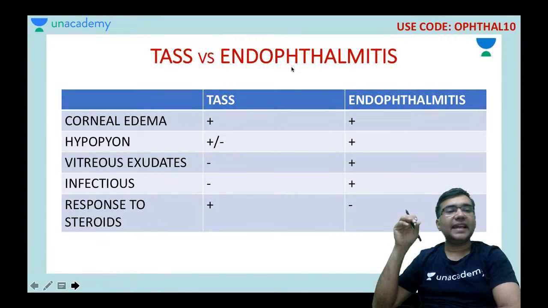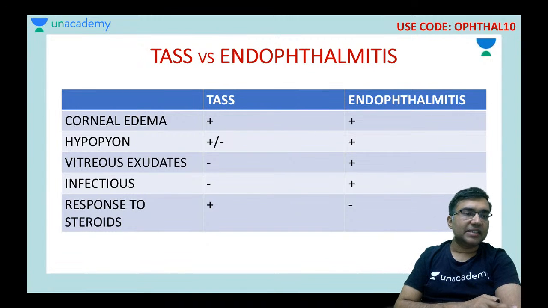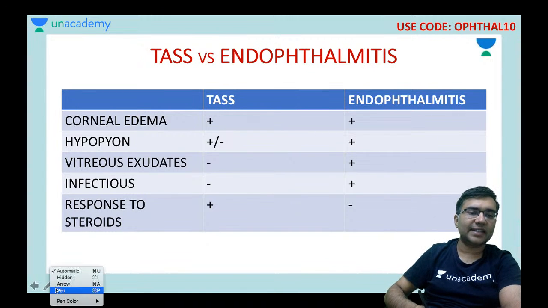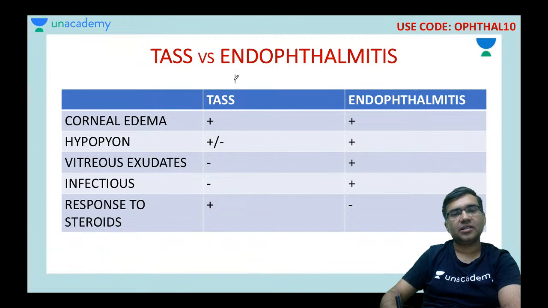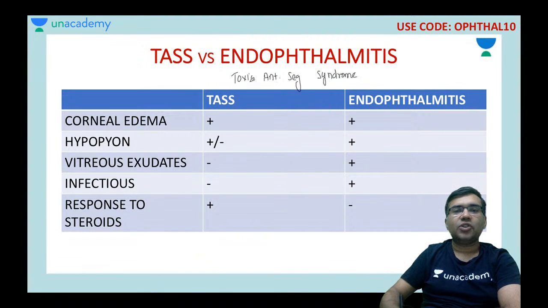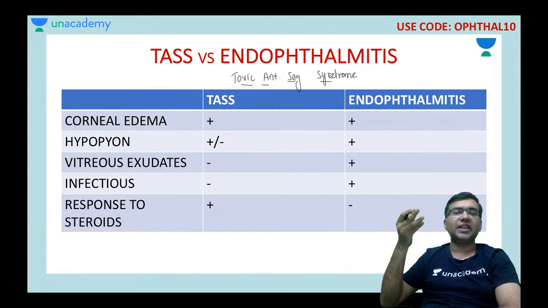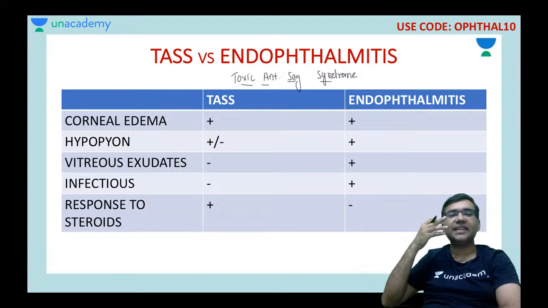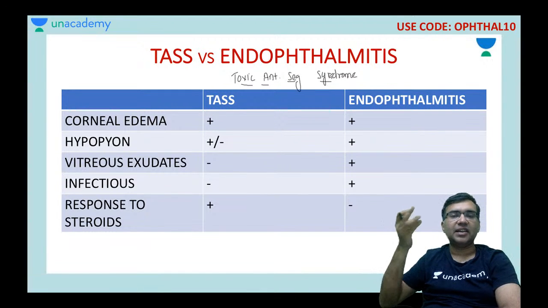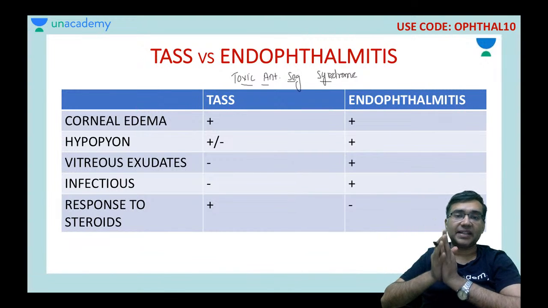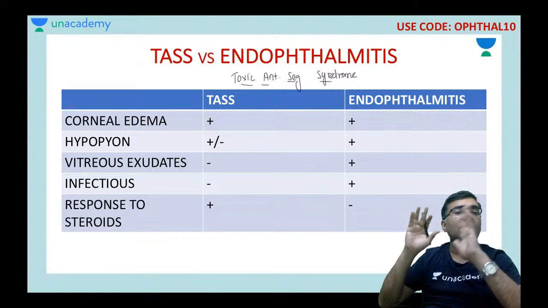Okay, the next thing I told you about is TAS. The full form of TAS is toxic anterior segment syndrome. So what happens here is, let's say post-operatively, after 1 week, the patient comes and says, sir, I am having pain and redness and diminution of vision. You would think that the patient would have endophthalmitis, but sometimes it is not endophthalmitis.